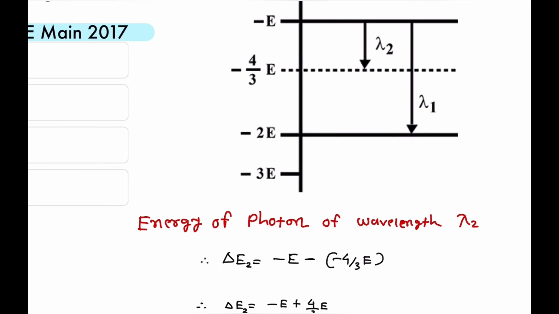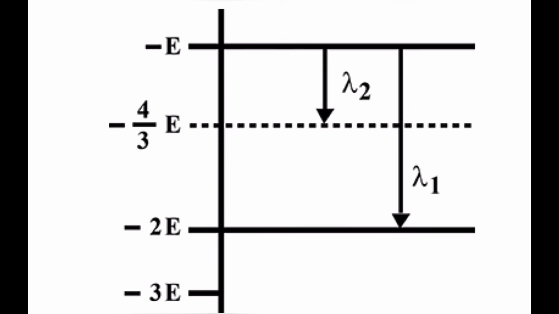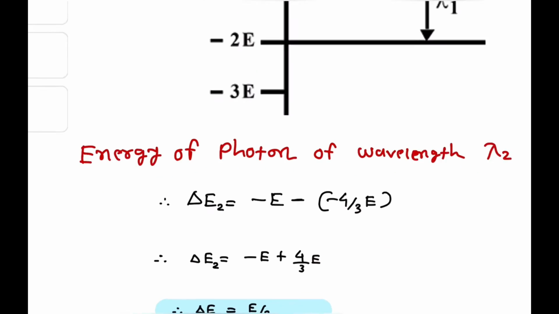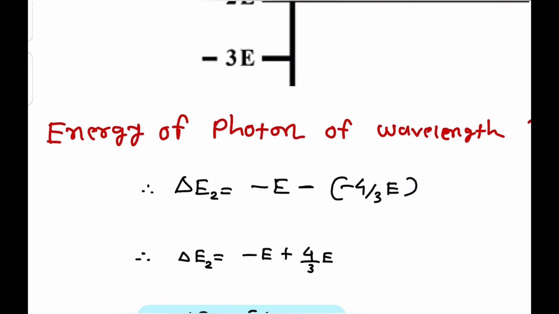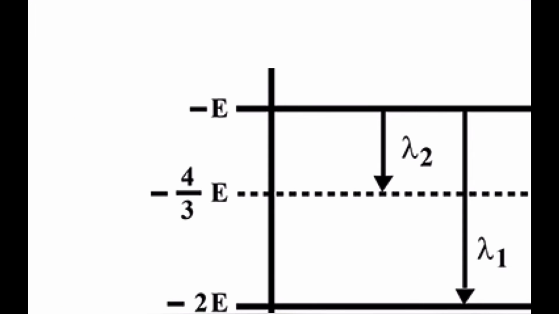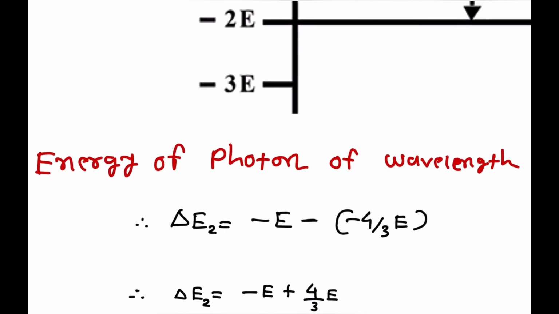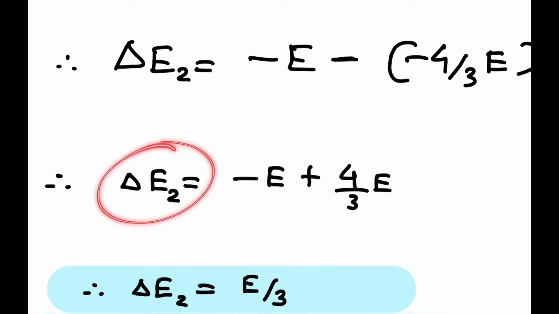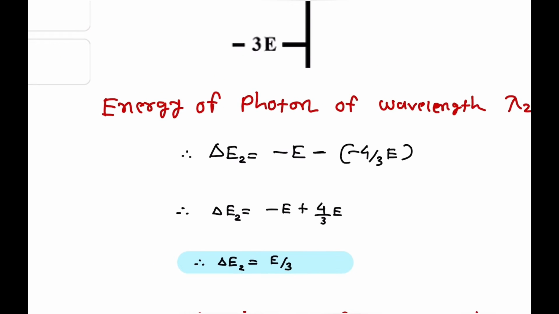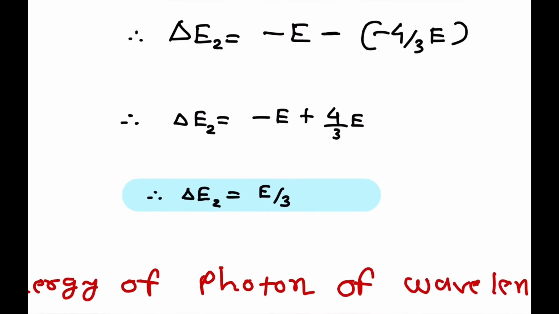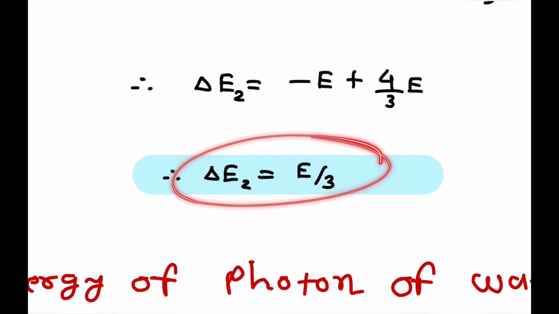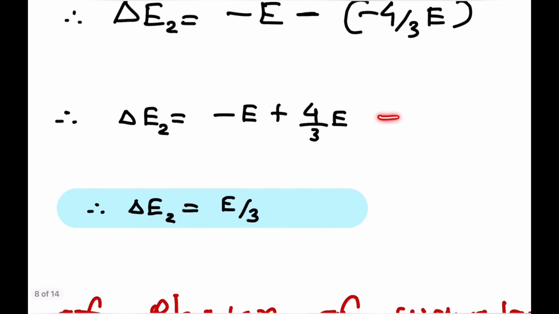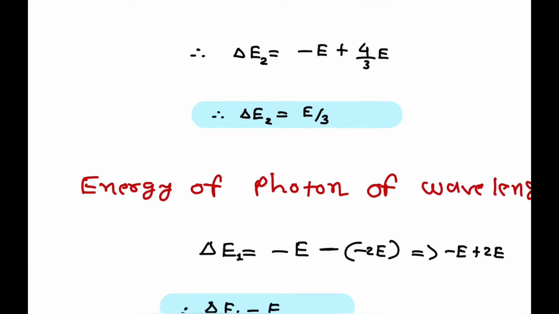That is, regarding the wavelength lambda 2, the energy difference is between minus E and minus 4E by 3. So minus E minus minus 4E by 3, it becomes plus. So delta E2 is nothing but minus E plus 4E by 3, the energy of photon of wavelength corresponding to lambda 2. That is delta E2 is equal to E by 3, that is minus 3E plus 4E by 3. So E by 3 is delta E2.